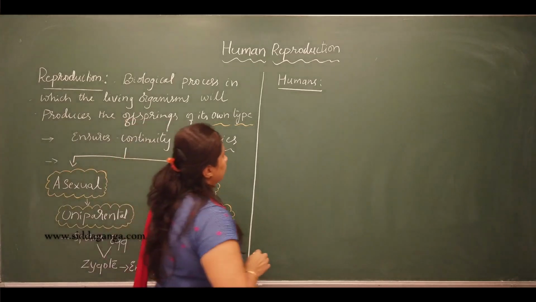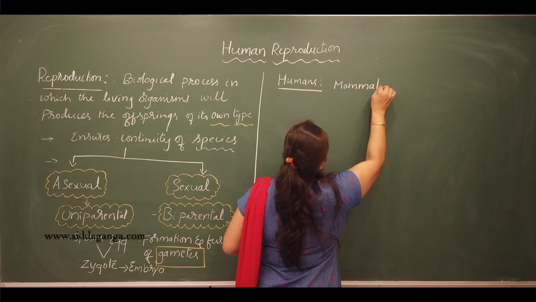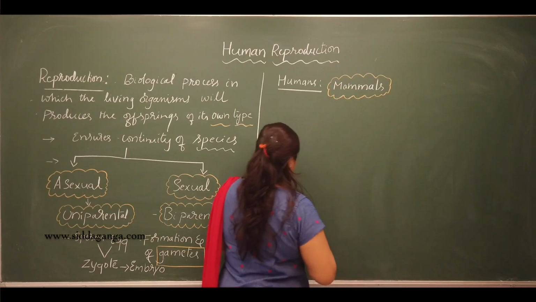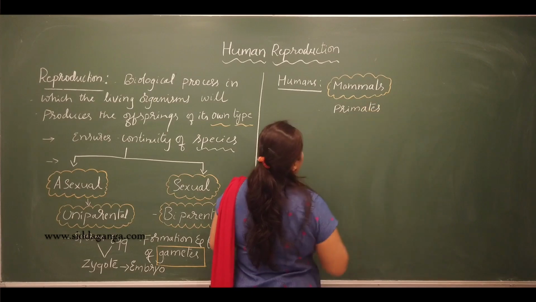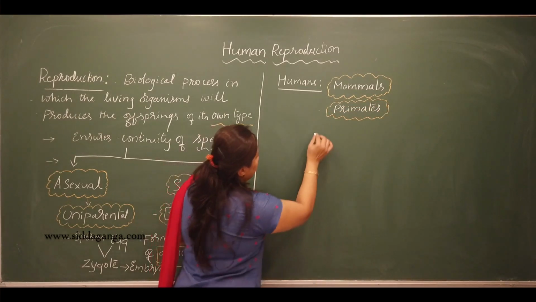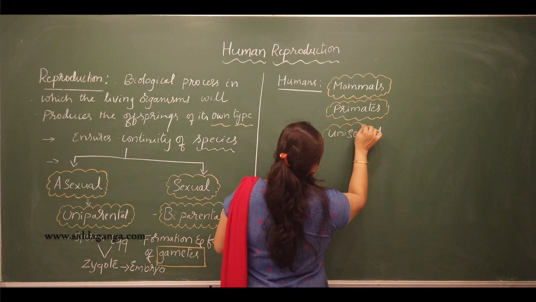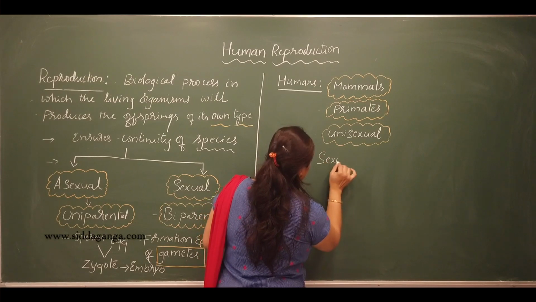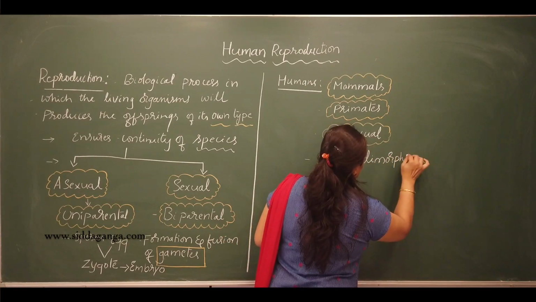Humans are mammals, and these are primates, and these are unisexual, and these show sexual dimorphism.